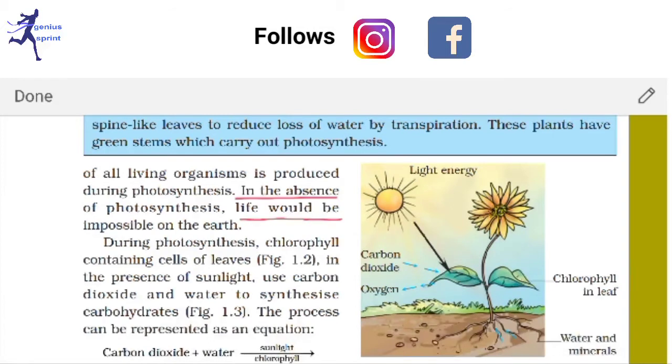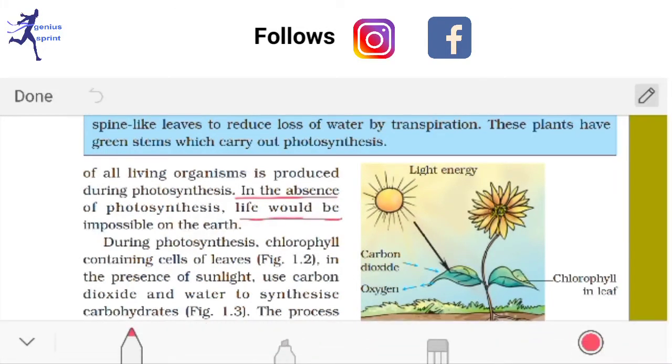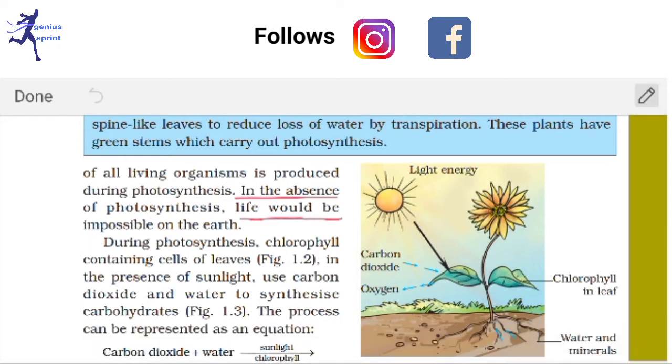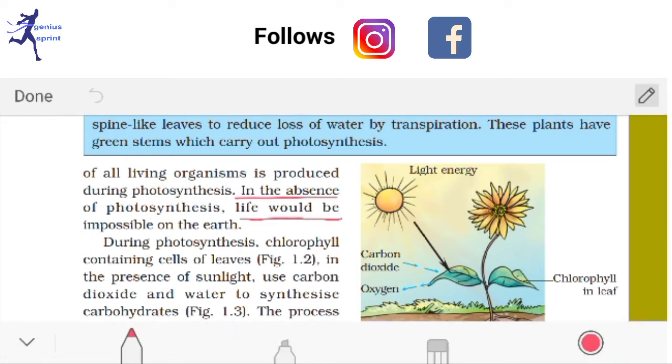The answer should be photosynthesis. So you can write this question like: in the absence of dash, life would be impossible on earth. The answer should be photosynthesis. Or it may be a question like: in the absence of what, life would be impossible on earth? The answer should be photosynthesis. I am sure you have understood. So let's continue discussing.